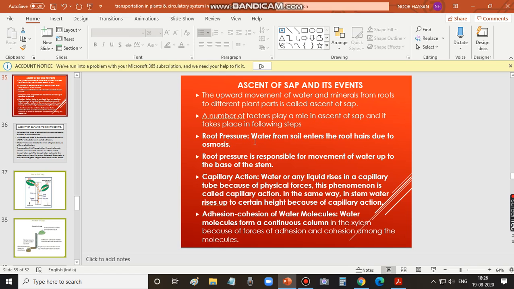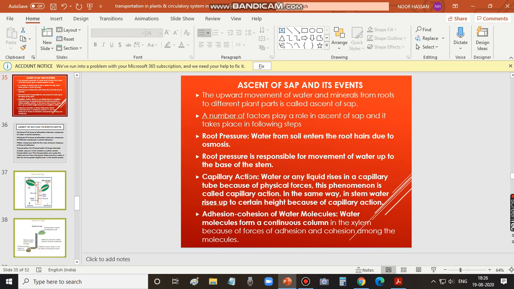First one is root pressure. Water from soil enters the root hairs due to osmosis. This is what you have learnt already. So water is absorbed from the soil and water molecules are now entering into root hairs due to osmosis. This results in increased pressure, and that pressure is called root pressure. Pressure that is created in the root is called root pressure. It is due to osmosis, that is, water from the soil entering into root hairs. So root pressure is responsible for movement of water up to the base of the stem,